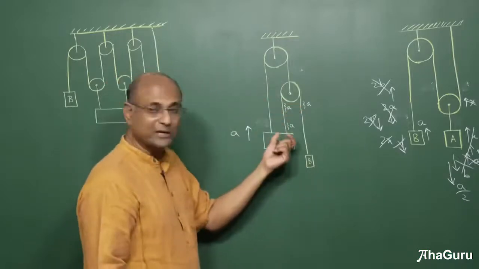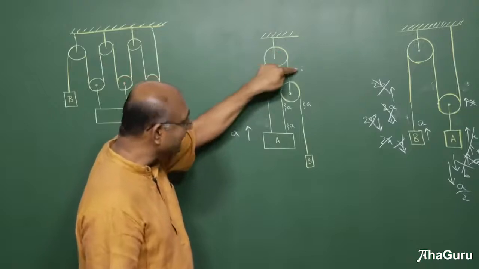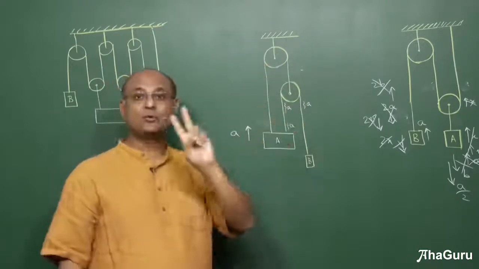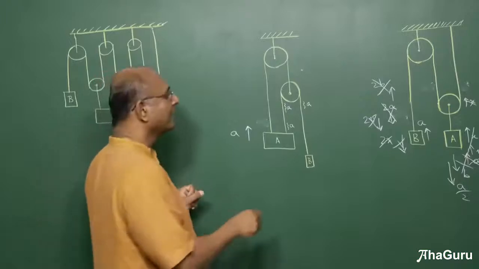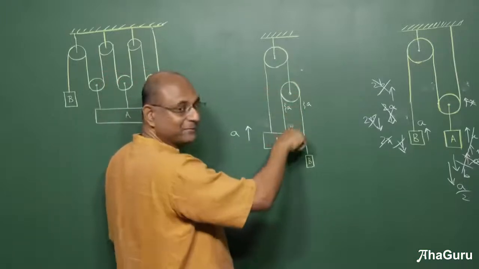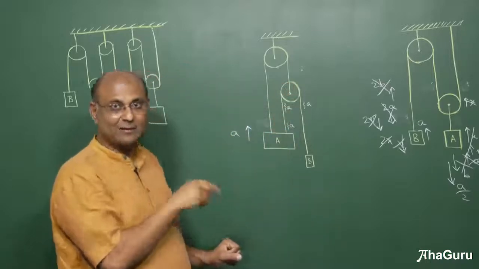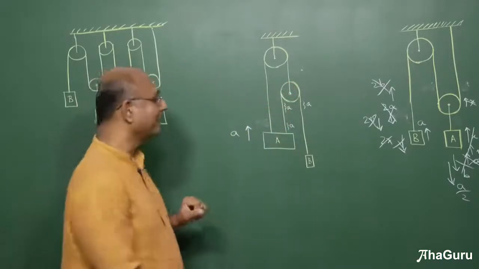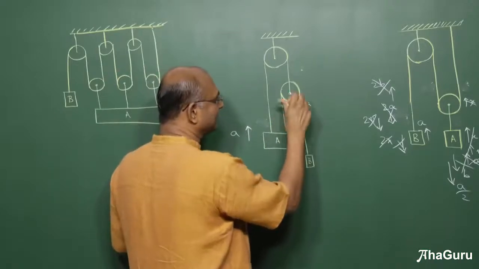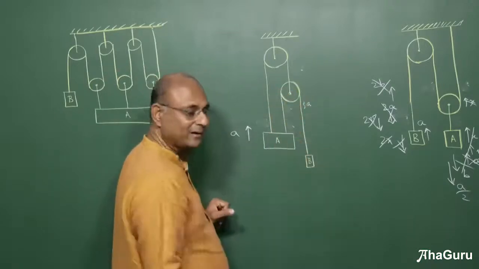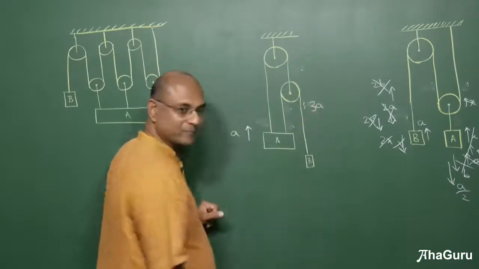When the pulley is pulled down by A, that slack A is gone, but it is producing two A slacks on either side. That is because there are two ropes hanging from here. If there was a third rope hanging from the middle, it would also produce a slack there. There will be a few cases where something like that will also happen. Well, now I have got an A, I have got an A, and I have got an A. Let us move this slack A and bring it there. What is going to happen? This is now going to become 3A, right?